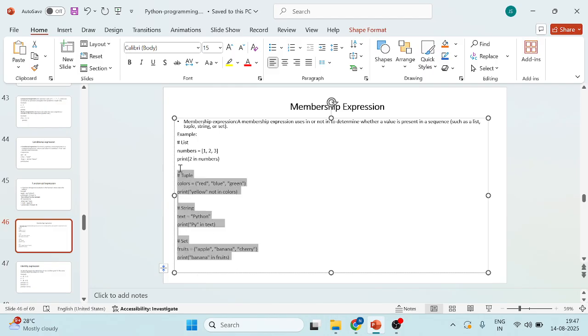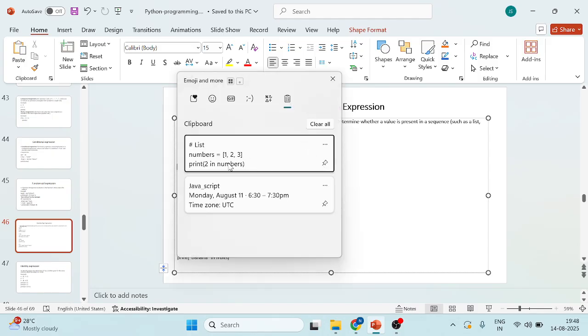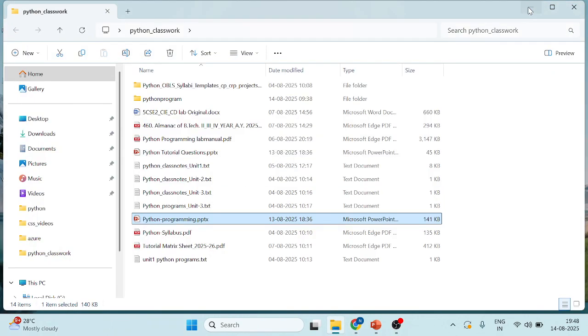So I'm going to execute this example using Visual Studio Code. We will see. Okay, so we have copied that example. So see, this will be the Windows V. So at a time the 10 copyrights will happen.